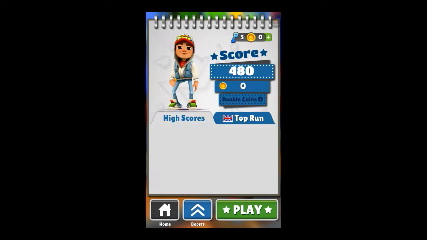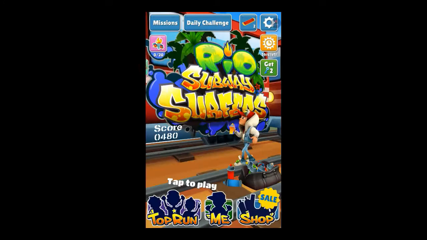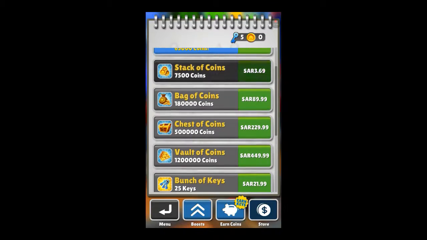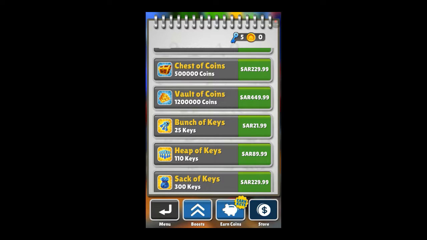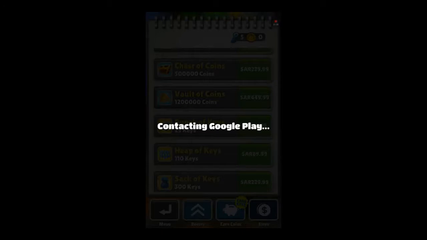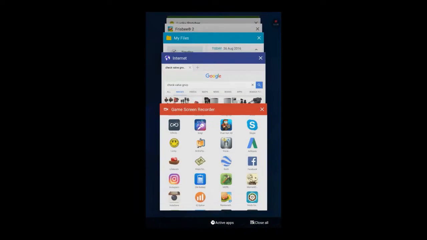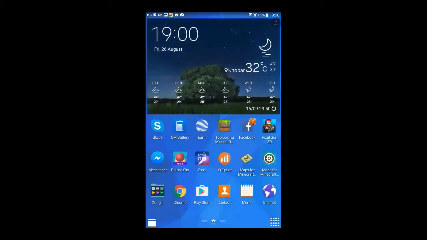Now I will tell you how to hack this game. So go to the shop and see. Everybody wants to get a full load of coins. I want it, but this is very expensive and I can't afford to buy it, so I can just buy it for free. How? I'll tell you. Just remove Subway Surfers from your history.